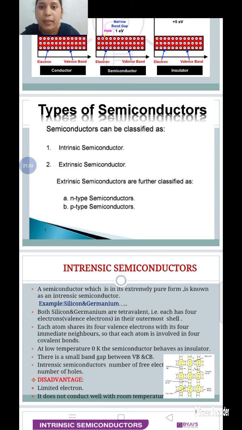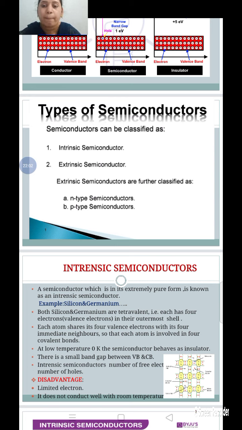Intrinsic semiconductors are the pure form of semiconductors, and extrinsic semiconductors are the impure form of semiconductors.